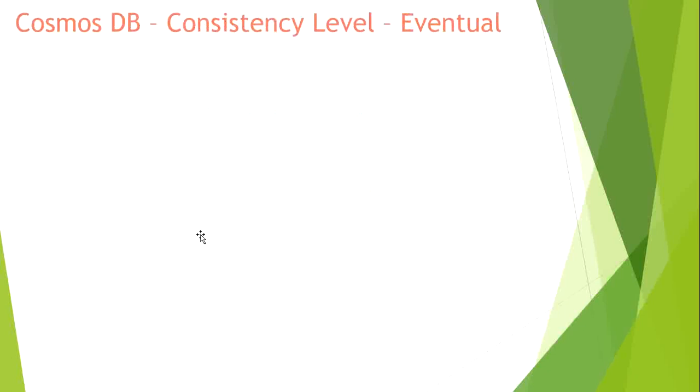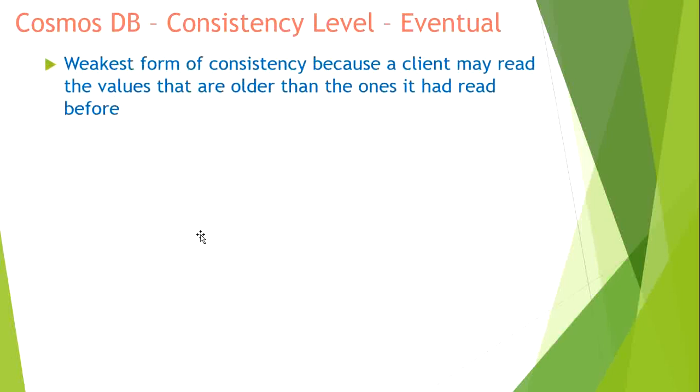Okay, let's talk about the eventual consistency level, the weakest form of consistency, because the client may read values that are older than the one it had read before. It is quite possible, because once something is written, it takes time.